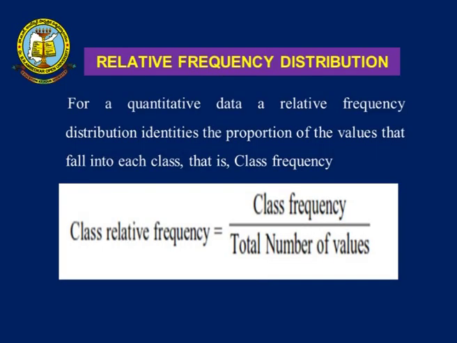So, how to find the relative frequency distribution? We have to estimate the class relative frequency. The class relative frequency is obtained by dividing the class frequency by the total number of values. So, the formula for the relative frequency is: class relative frequency is equal to class frequency divided by total number of values. Then coming to the next one, the fourth one, cumulative frequency distribution.